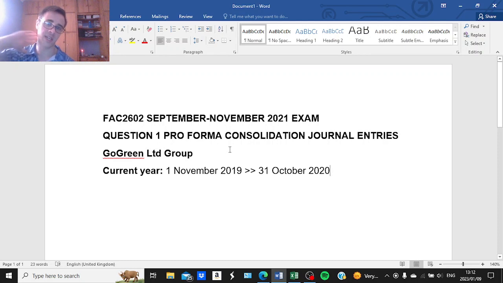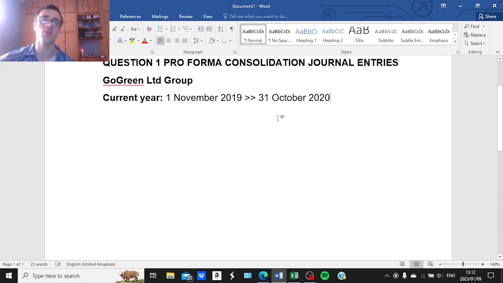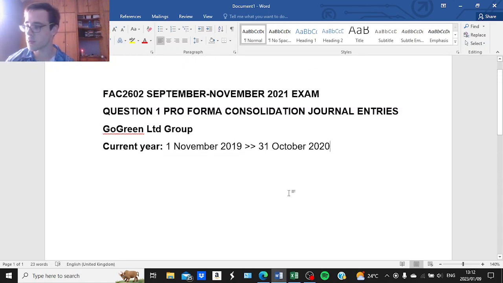Please indicate your current financial year before you start with the question, because as I've also emphasized in my previous lessons, your current financial year will influence your pro forma consolidation journal entries. Okay, let me use a simple example where we have an intergroup sale of a depreciable asset, right? So an asset on which depreciation is written off over a period of time.